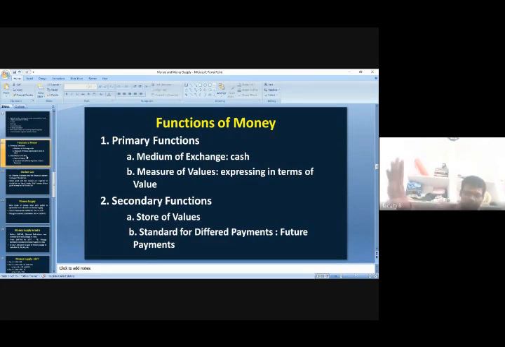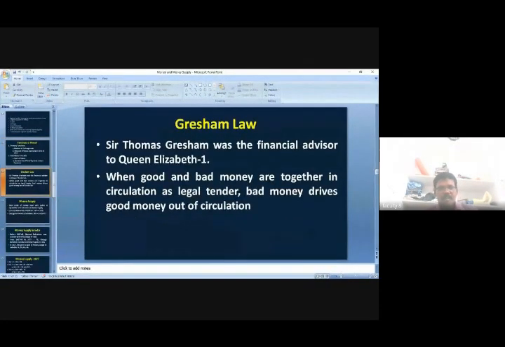This is not that important theoretically, just why the money was started, because of this purpose. The main function is that we are using it in exchange. Second, we are using money to measure the value of any goods and services. These are the two major important functions. Others are voluntary. They are not mandatory.